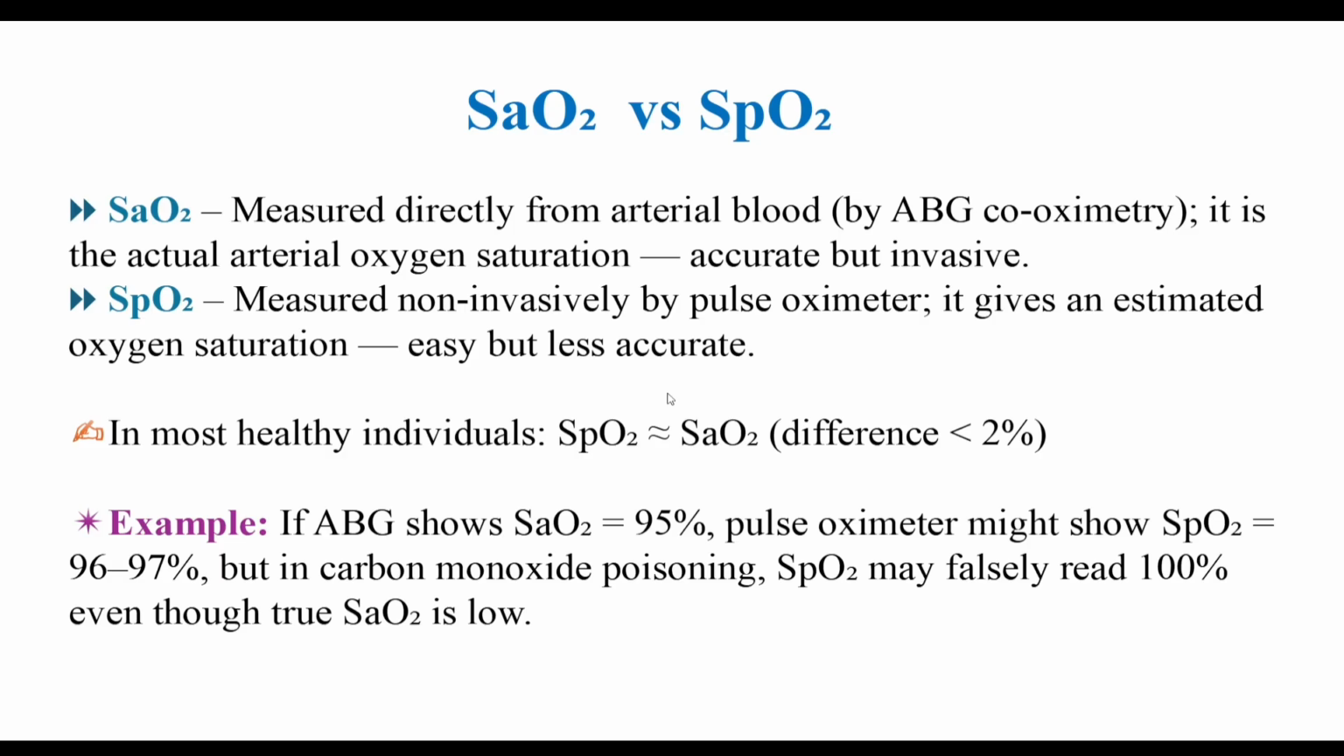SaO2 and SpO2 are often used interchangeably, but they are not the same. SaO2 is measured directly from arterial blood. It's the gold standard. SpO2 is estimated by pulse oximetry, convenient but prone to error. Remember, in carbon monoxide poisoning, SpO2 can be dangerously falsely normal. Trust pulse oximetry for trends, but trust the ABG's SaO2 for the truth.